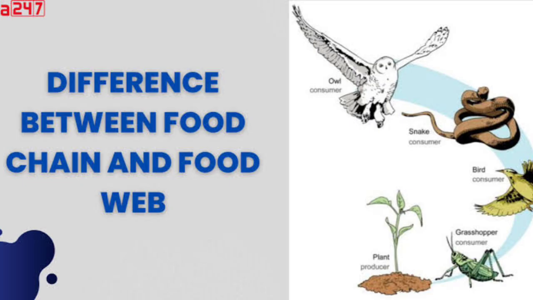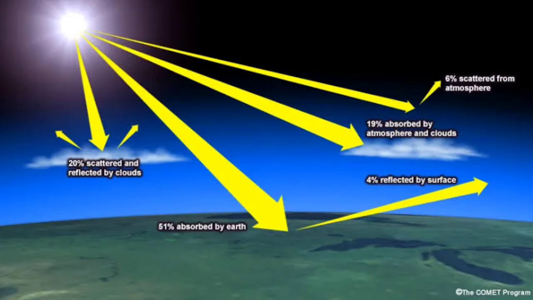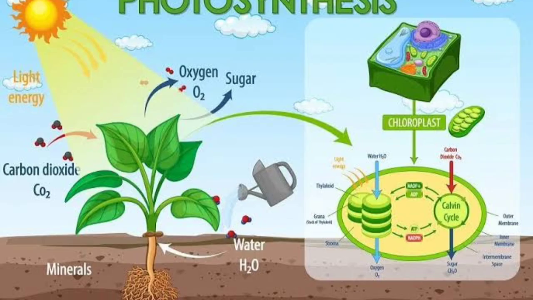Now we are going to learn about an important ecological concept called a food chain and a food web. What is a food chain? The sun is the ultimate source of energy on earth. It provides the energy that will be required for all plants' life. The plant utilizes this energy for the purpose of photosynthesis, which is used to synthesize the food material.